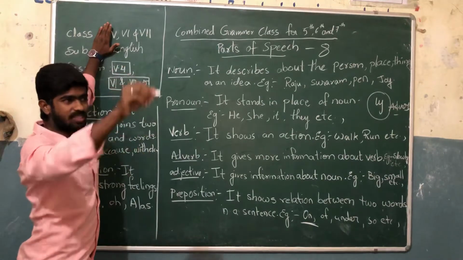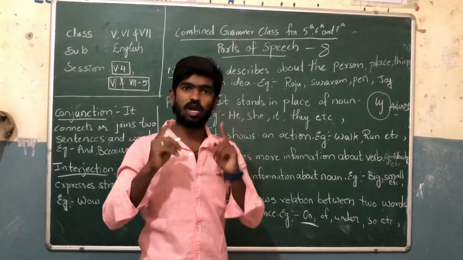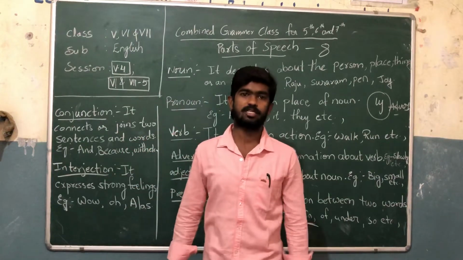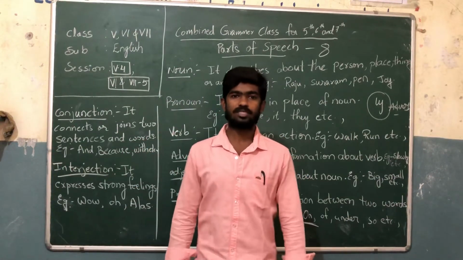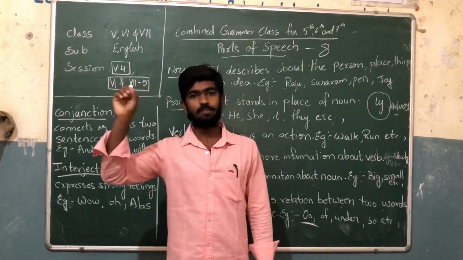So if you want to connect these two sentences, how can you connect? We have to use some word to join these two sentences. We need to add one word. What's that? Let's use "and". Raju is running and playing.